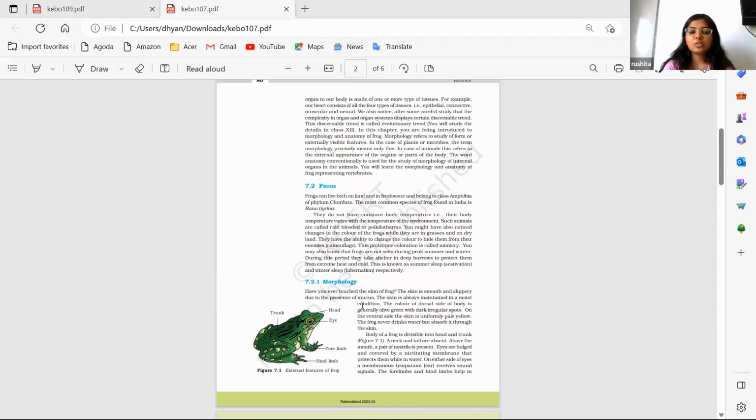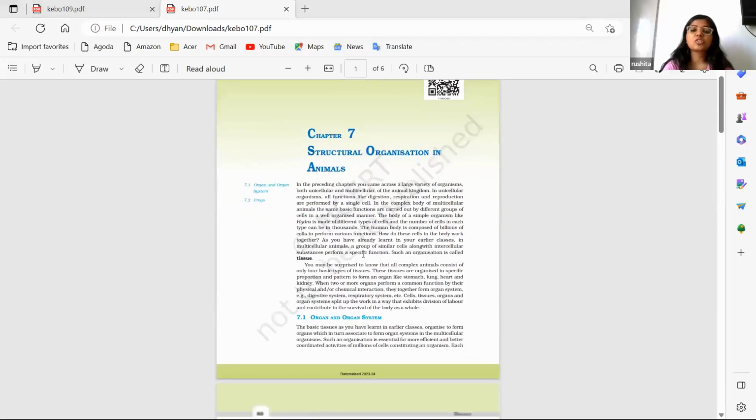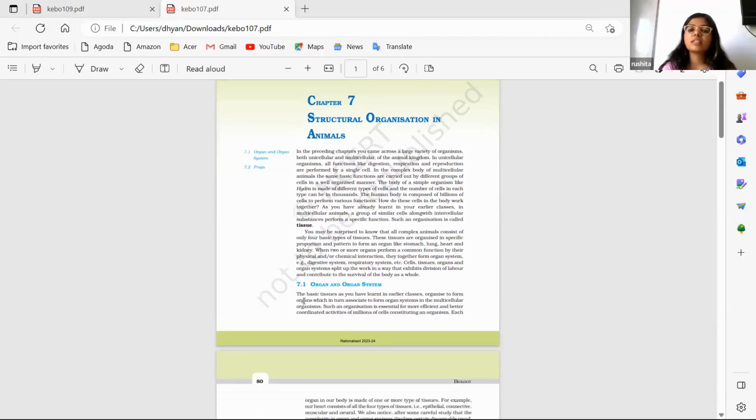So today we'll do structural organization in animals. We'll first see the overview of the chapter, what it is about, what we should know, what is important, and then we'll solve the exercise questions. So the structural organization in animals.